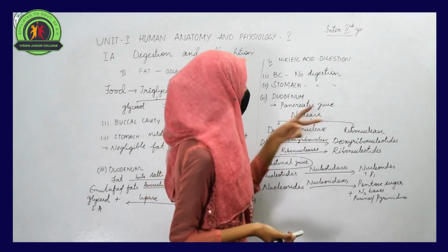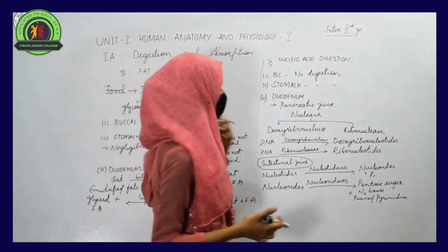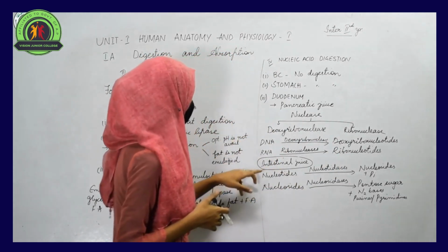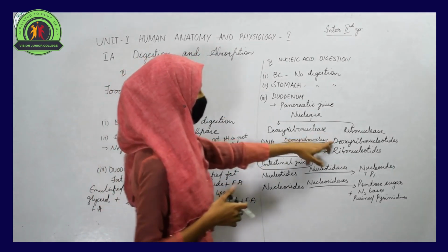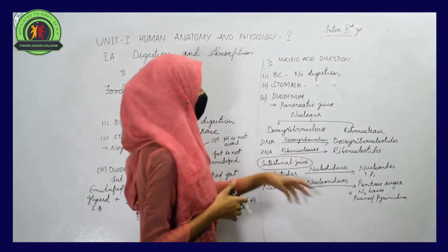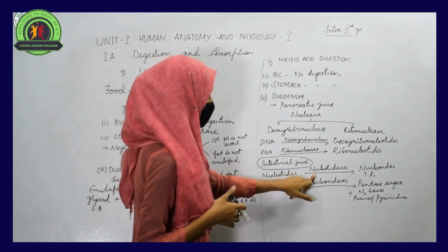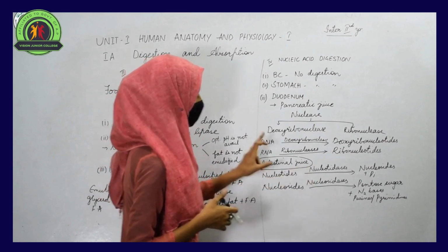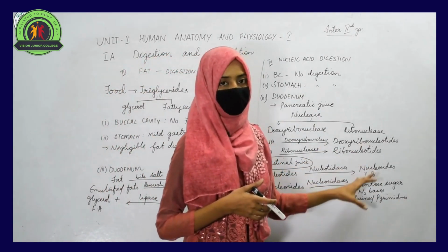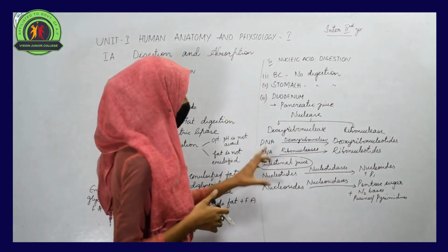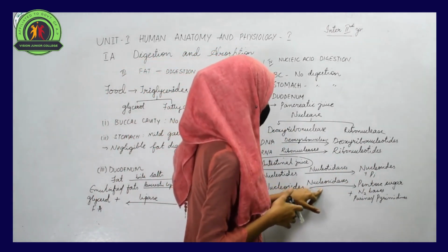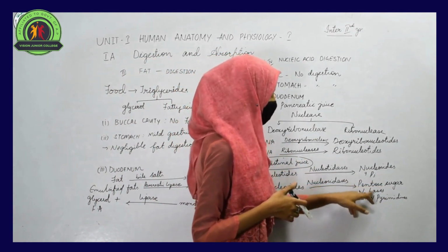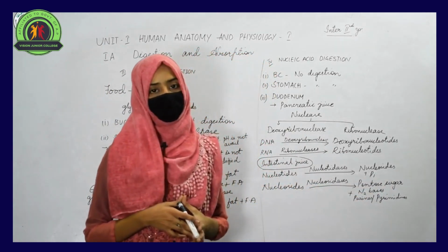Now these nucleotides, again by the action of certain enzymes, can be changed into some more simpler forms. In the intestine, nucleotides are found, like deoxyribonucleotides and ribonucleotides. So again the enzymes like nucleotidases. These nucleotidases are the enzymes that break the nucleotides into nucleosides and inorganic phosphate. These nucleosides, again by the action of enzymes like nucleosidases, can be broken down into pentose sugars and nitrogen bases like purines and pyrimidines.